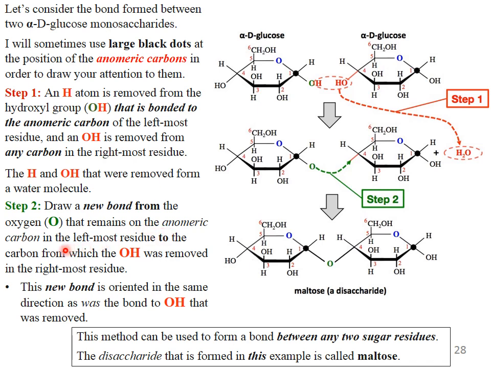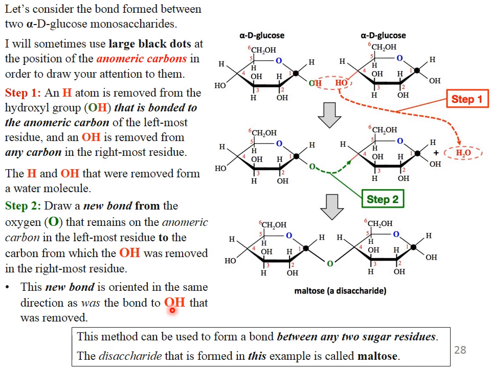Step 1: a hydrogen atom is removed from a hydroxyl group, an OH that is bonded to the anomeric carbon from the leftmost residue, and an OH is removed from any carbon in the rightmost residue. This is the rightmost residue. The H and OH that were removed form a water molecule.